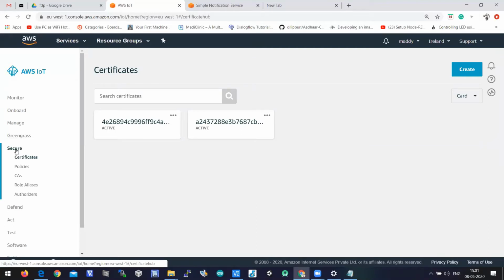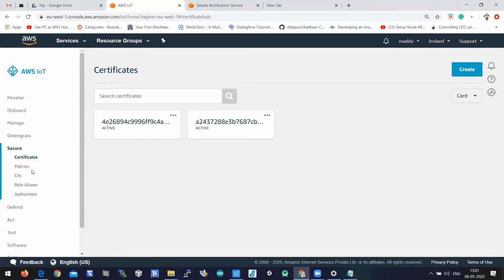We have logged in to aws.amazon.com, searched for AWS IoT Core, and it redirects to the AWS IoT dashboard. In the dashboard menu bar on the left side, there is an option called secure, and you need to click on it. When you click on secure, you'll get sub options like certificates, policies, CAs, role aliases, authorizers, and so on.